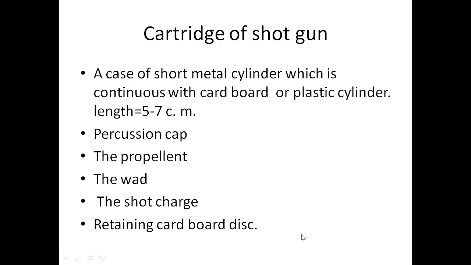Then the cartridge of a shotgun, further description. It is a case of short metal cylinder which is continuous with the cardboard or plastic cylinder. Length is 5 to 7 centimeters. There is a percussion cap. You have seen the percussion cap.